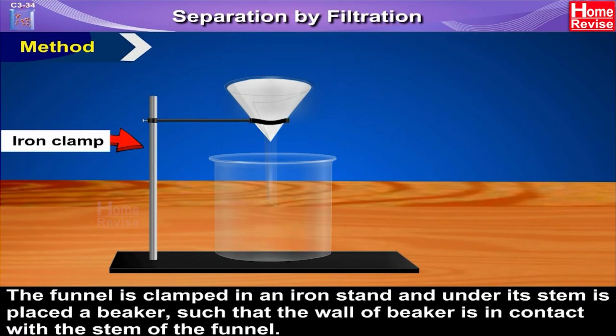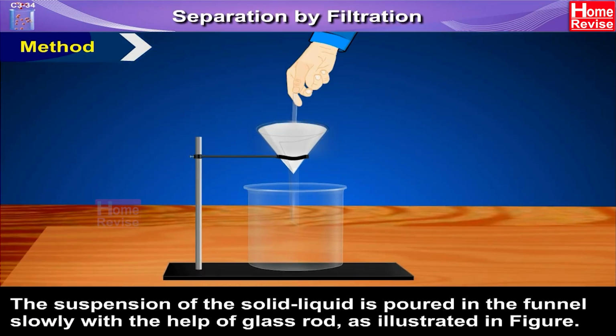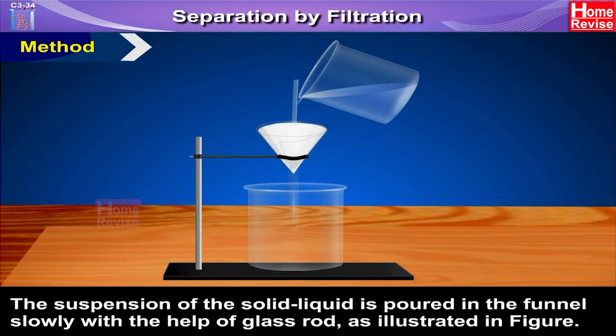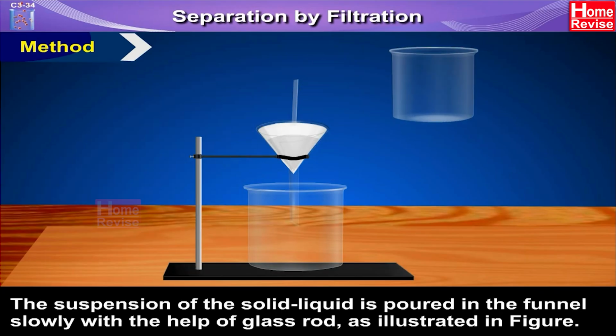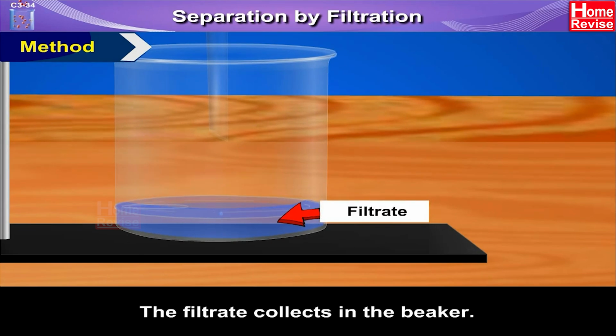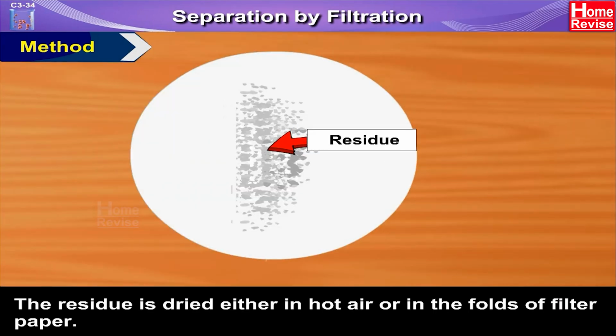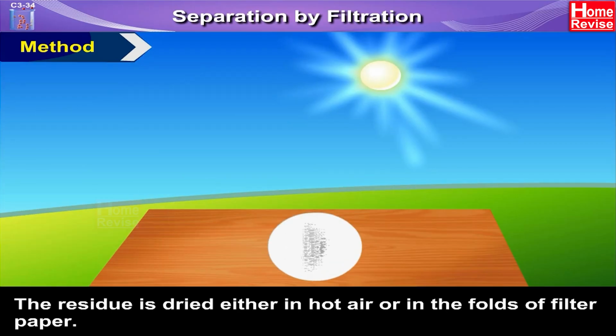3. The funnel is clamped in an iron stand and under its stem is placed a beaker such that the wall of the beaker is in contact with the stem of the funnel. 4. The suspension of the solid-liquid mixture is poured in the funnel slowly with the help of a glass rod as illustrated in the figure. 5. The filtrate collects in the beaker. The residue is left on the filter paper. The residue is dried either in hot air or in the folds of the filter paper.